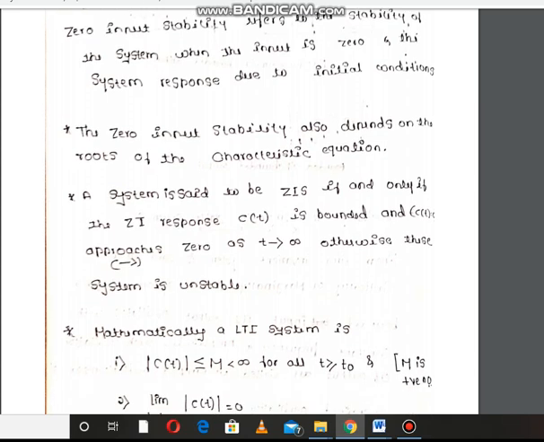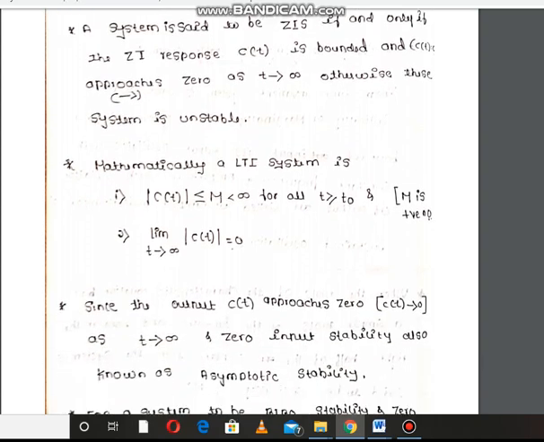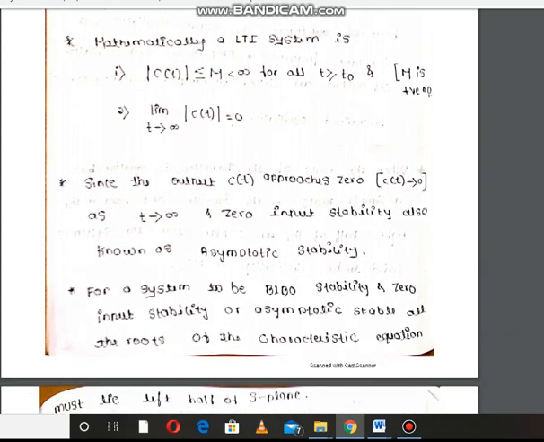Mathematically, we can represent zero input stability like this: mod of c of t is less than or equal to M, which is less than infinity, for all t greater than or equal to t naught, where M is a positive value, and if the limit as t tends to infinity of c of t is equal to 0, then the system is called a stable system.